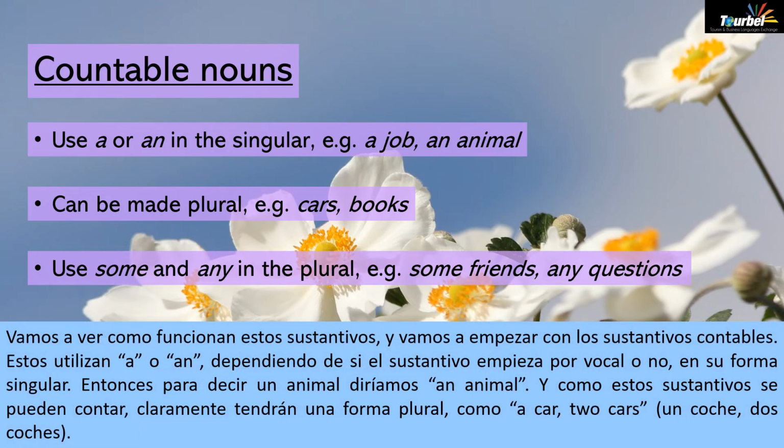But let's see how these nouns work. First, we're going to see how countable nouns work. So they use a or an in their singular form, depending on whether the nouns start with a vowel or not. So to say that there's only one animal, for example, we would say an animal. And these nouns, since we've said they're countable, obviously have a plural. So for instance, we would have a car, 2 cars.